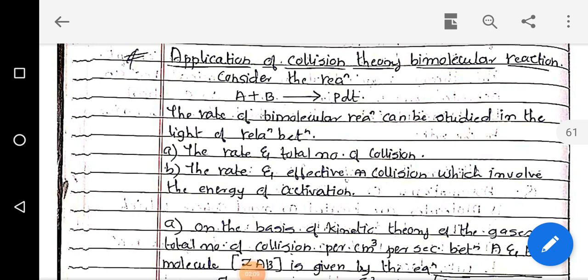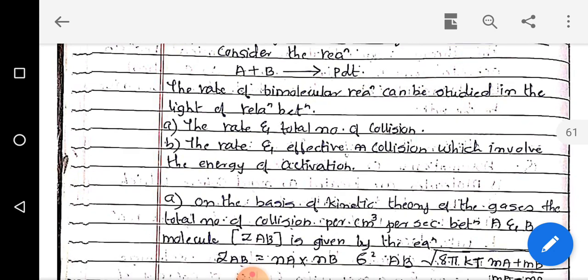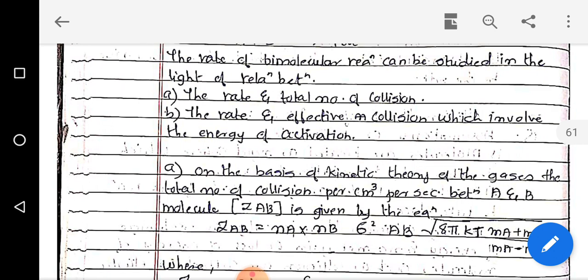Consider the bimolecular reaction A plus B gives the product C. So A is unimolecular, B is unimolecular, and the product is C. But the reaction is a bimolecular reaction. So the rate of the bimolecular reaction can be studied in the light of the relation between the rate and the total number of collisions, and the rate and effective collisions, which involve the activation energy.